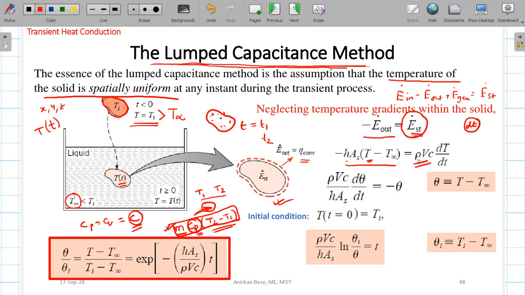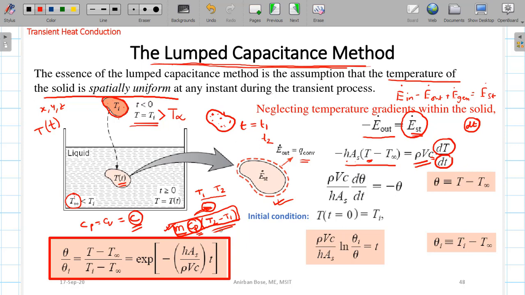Here rho is the density, V is the volume of the body, so rho into V is basically the mass. Then this quantity C is nothing but the specific heat of that solid that is losing heat, and that is multiplied by the temperature difference per unit time. So this is the rate at which the energy is basically changing.